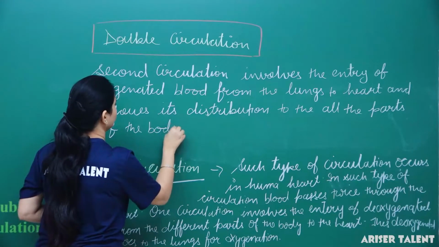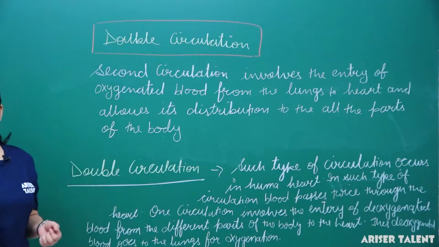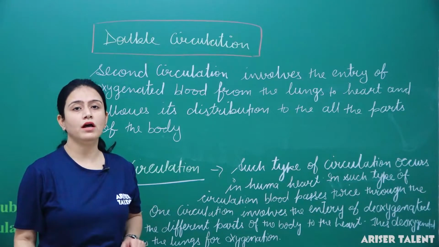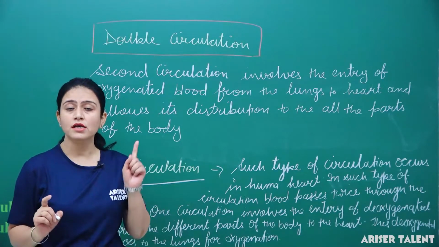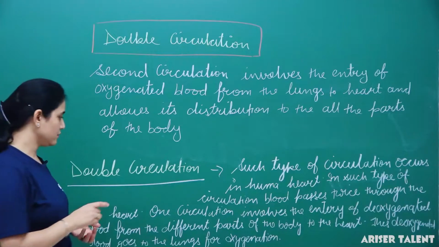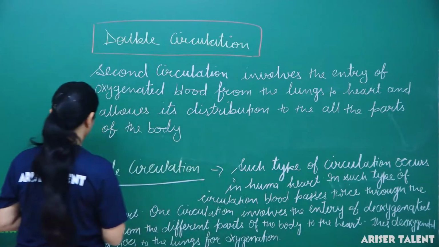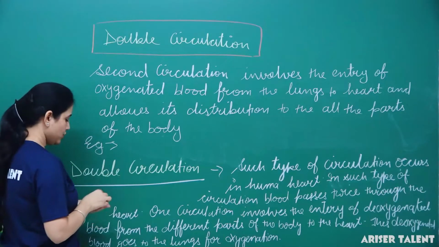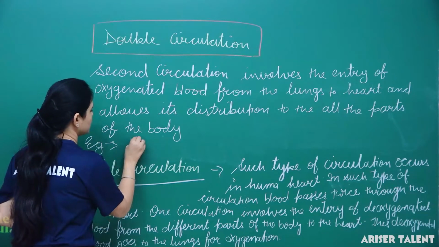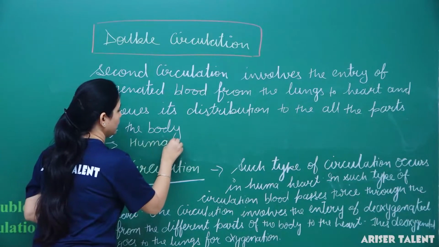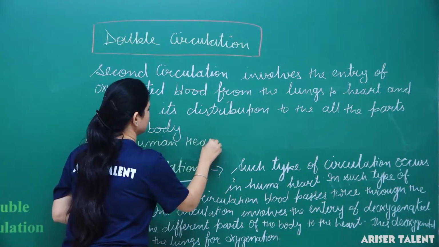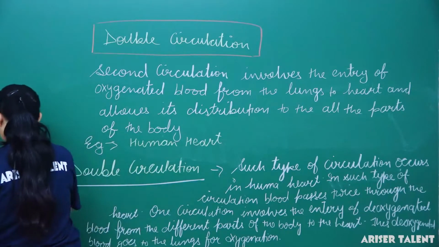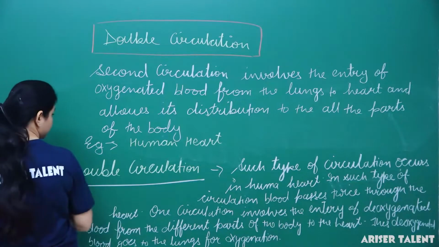Such kind of double circulation is found in the human heart only, because the human heart is divided into two halves. We can mention that such kind of double circulation is found in human beings. This is the example of double circulation.